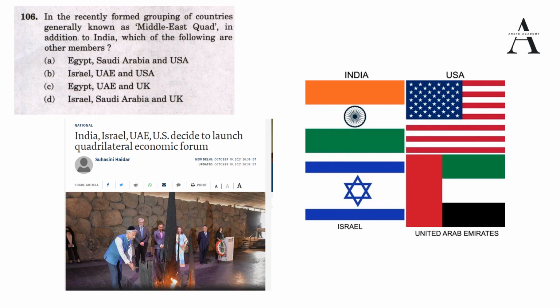It is being said that both Quads, be it the Middle East Quad or the Indo-Pacific Quad, are there to challenge, to counter or to understand China's challenge, be it economic, security, or the growing dominance of China. USA was always comfortable in engaging with partners across many regions, but now for the first time India, especially after Doklam, is coming more to the forefront to challenge China's dominance. Okay, so this is about the first question.